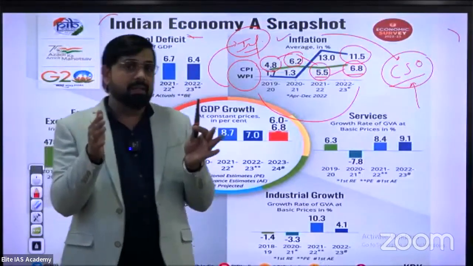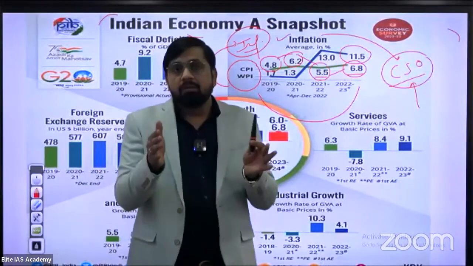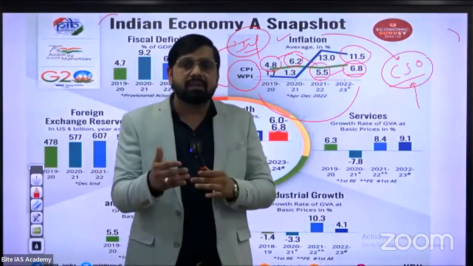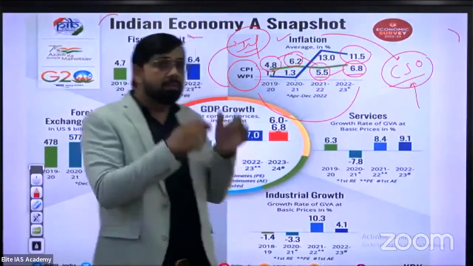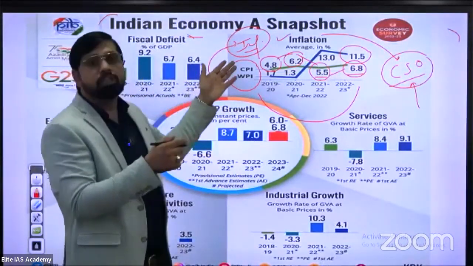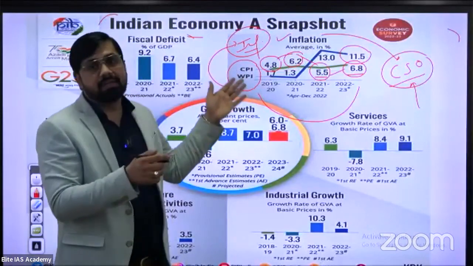There is a bucket of goods. Actually, what is the real meaning of inflation? The price of a single good increases? No, it's not inflation. There's a bucket of goods: in CPI, 908 goods, in WPI, 676 goods.